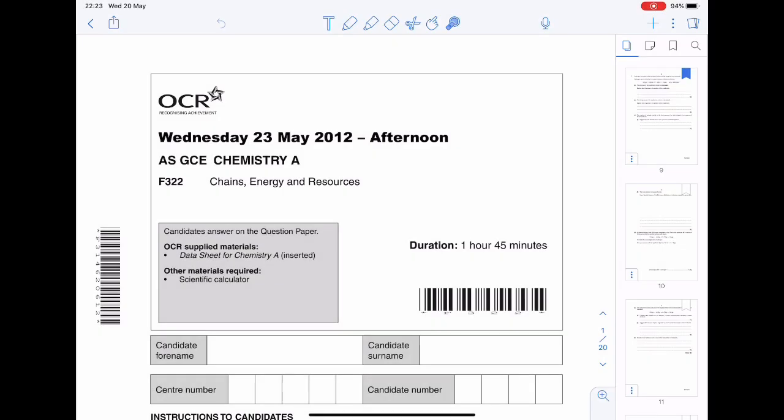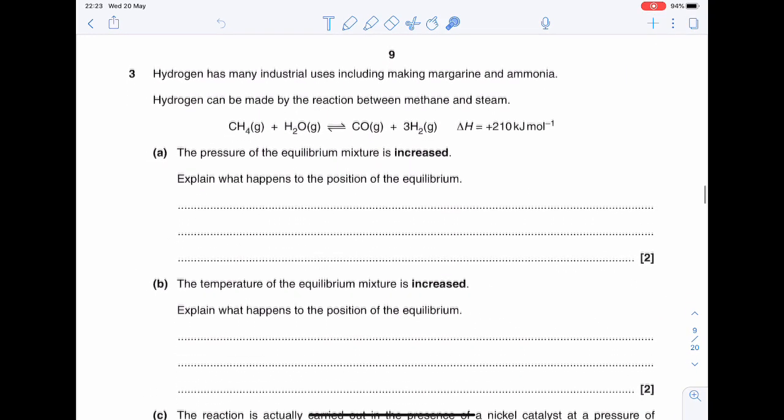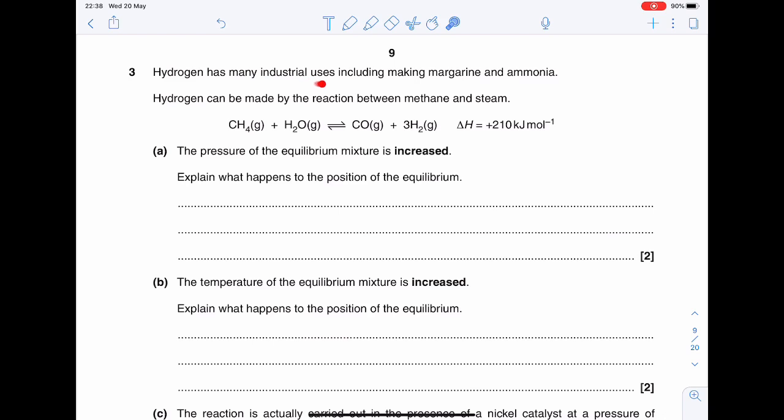So you've got another OCR paper for 2012, and we're going to look at question 3. Hydrogen has many industrial uses, including making margarine and ammonia. Well, making margarine is the hydrogenating of vegetable fats, that's unsaturated fats, that's hydrogenating alkenes, and making ammonia is the Haber process. Hydrogen can be made by the reaction between methane and steam. Well, this is the reaction I talked about earlier, which makes synthesis gas, which is a mixture of hydrogen and carbon monoxide, and the forward reaction is shown to be endothermic.